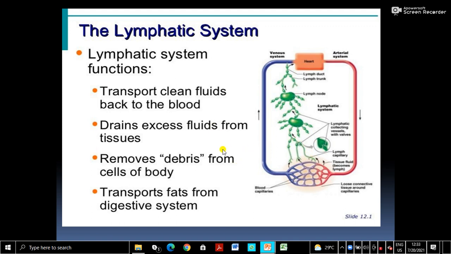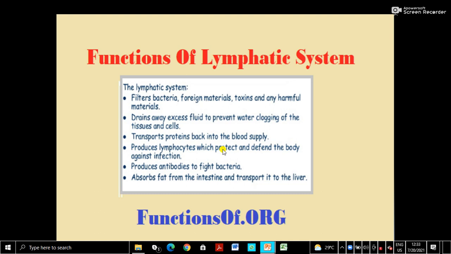So the functions of the lymph are very important for the body. Again, the same things: it filters bacteria, foreign materials, toxins and any harmful material. It drains away excess fluid to prevent waterlogging of the tissues and cells. If waterlogging takes place in tissues and cells or in the interstitial spaces, then it is harmful for the body.